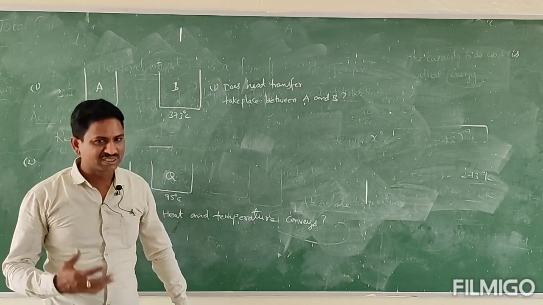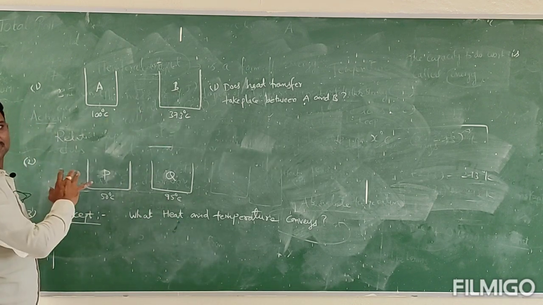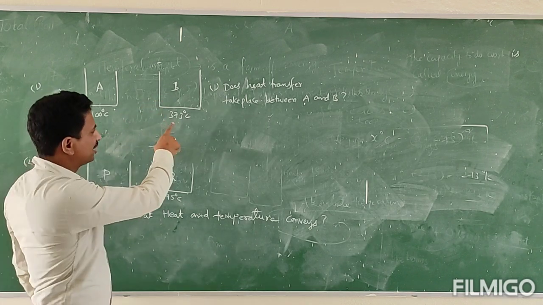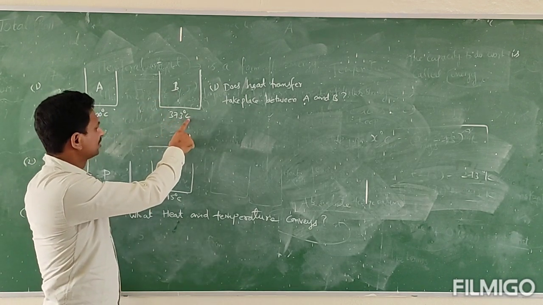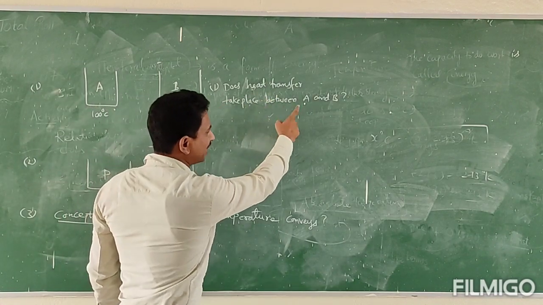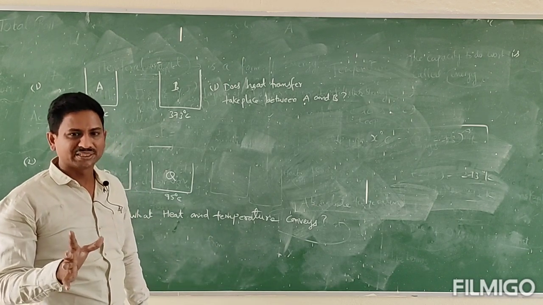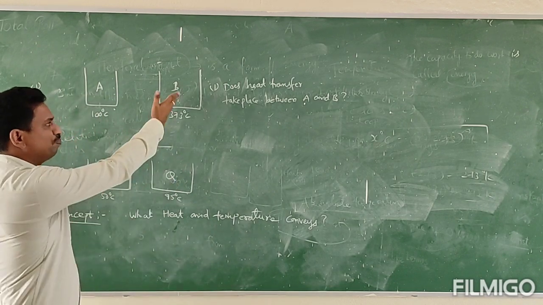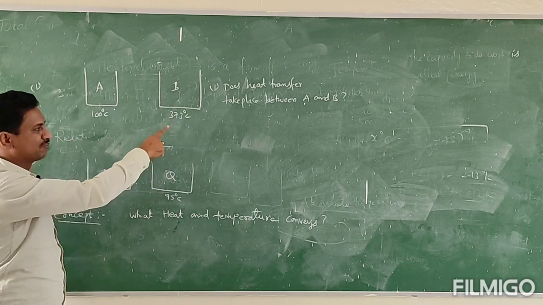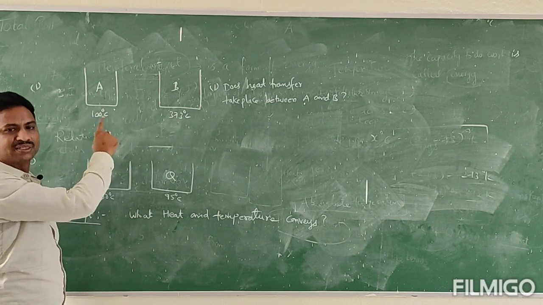So already we discussed thermal equilibrium. So here two bodies are there. Body A is at 100 degree centigrade and body B at 373 degree centigrade. Does heat transfer take place between A and B? Yes, sure. The heat energy transfers from B to A. The reason is B is at higher temperature, 373 degree centigrade, and A at 100 degree centigrade.